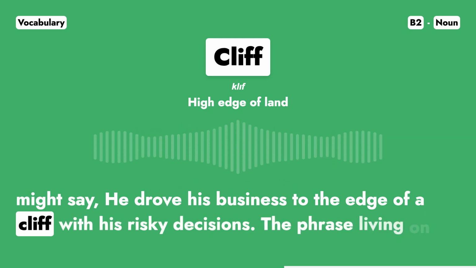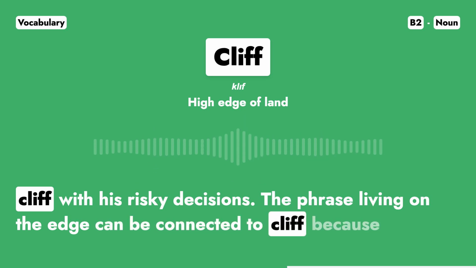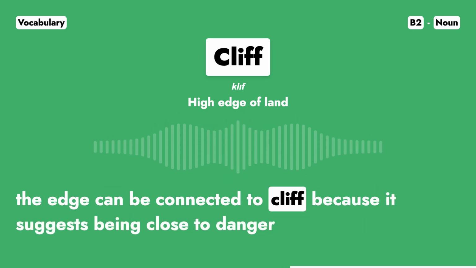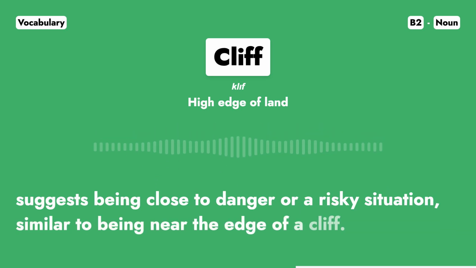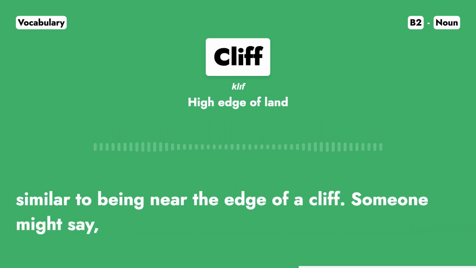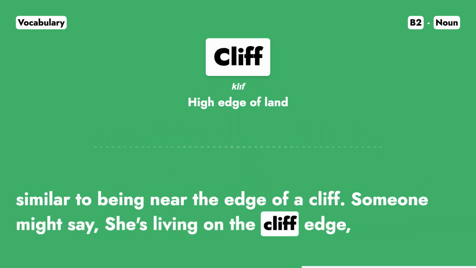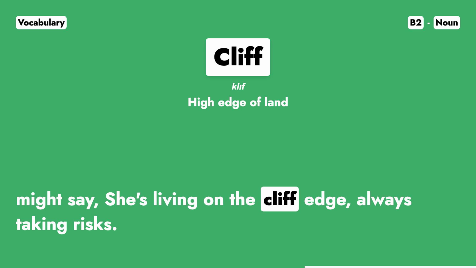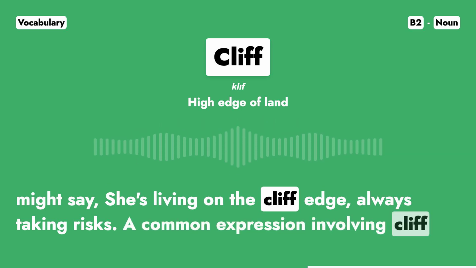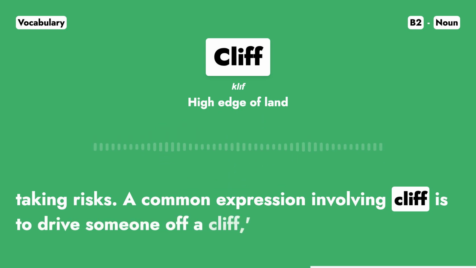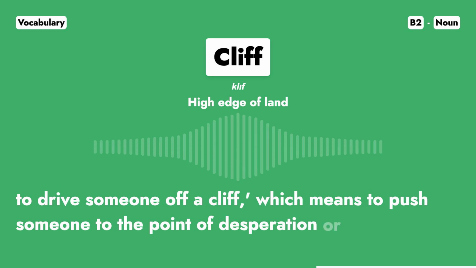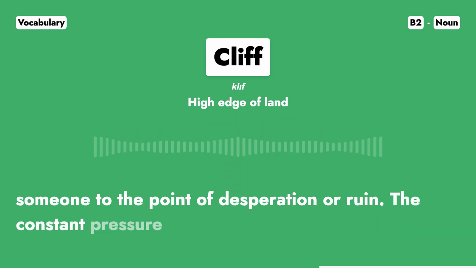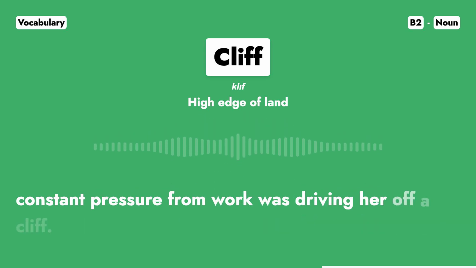The phrase living on the edge can be connected to cliff because it suggests being close to danger or a risky situation, similar to being near the edge of a cliff. Someone might say, she's living on the cliff edge, always taking risks. A common expression involving cliff is to drive someone off a cliff, which means to push someone to the point of desperation or ruin. The constant pressure from work was driving her off a cliff.